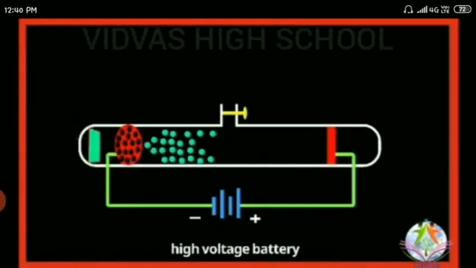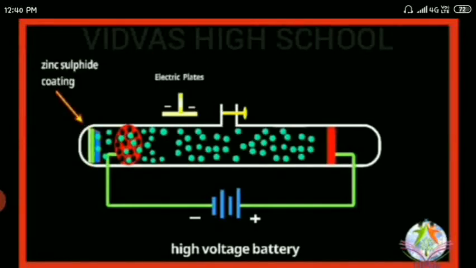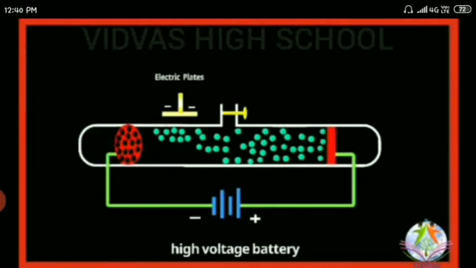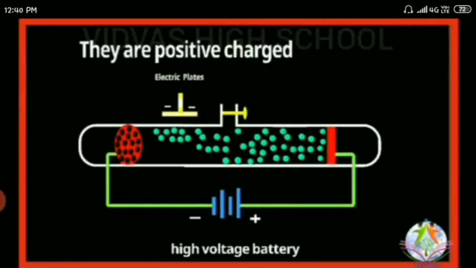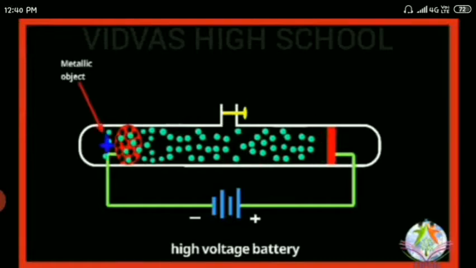When zinc sulfide is struck by the charged particles, a glowing nature is observed. That glowing appearance led to the observation of protons. In this way, the proton was discovered, and the properties we observed in cathode rays, we can observe here. Anode rays pass in a straight line, move the light weighted paddle wheel, create a shadow, and deflect due to electrical and magnetic fields. In this way, anode rays were discovered.